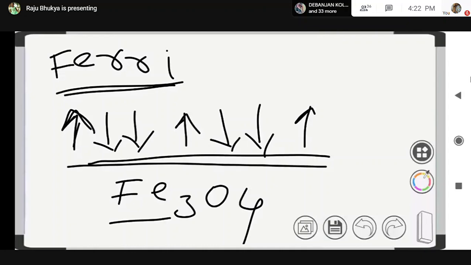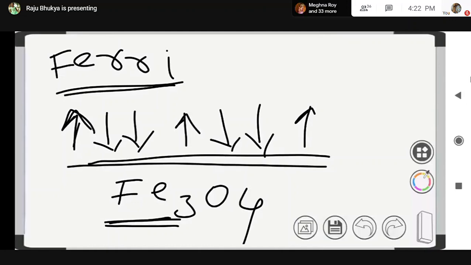Diamagnetic substances are weakly repelled by a magnetic field. The diamagnetism is due to pairing of electrons. Means the substances in which all the electrons are paired up are repelled by the magnetic field. That means they behave as diamagnetic substances.